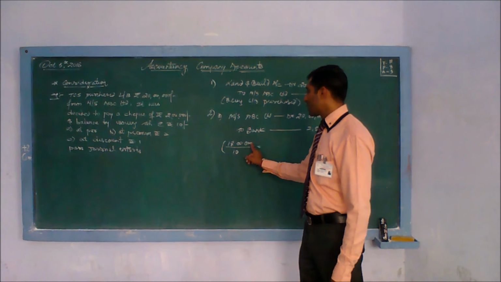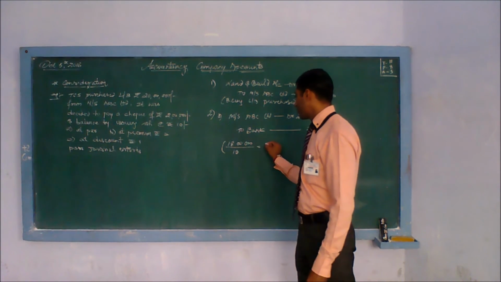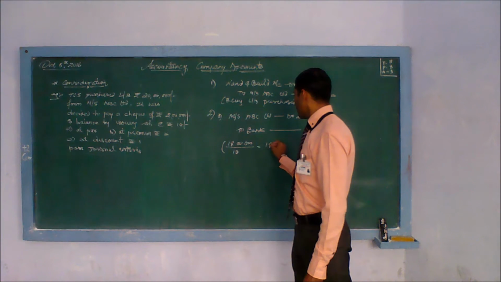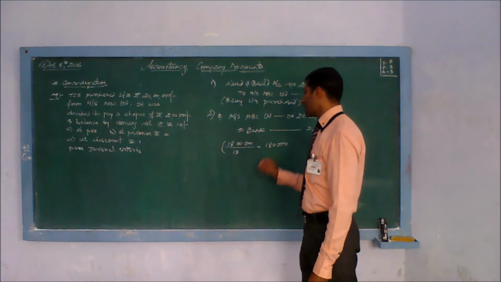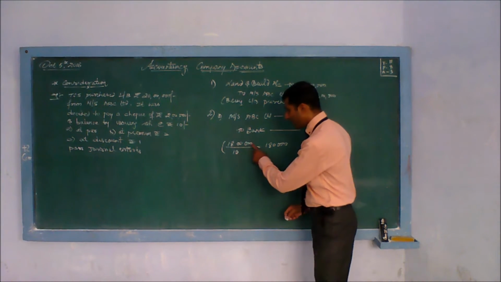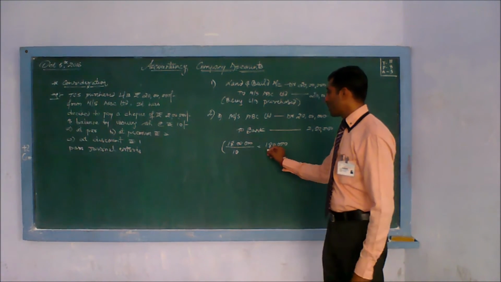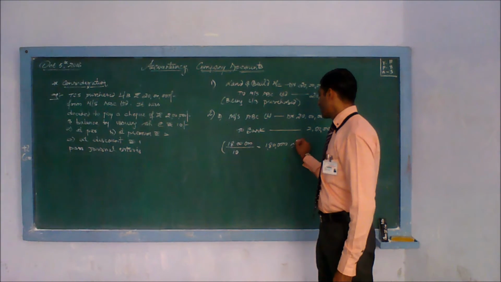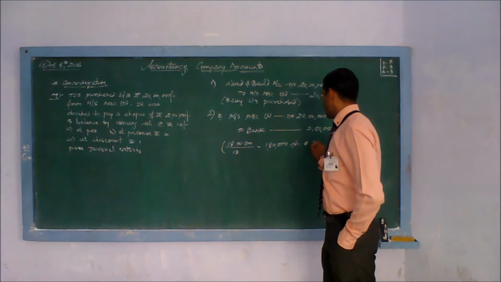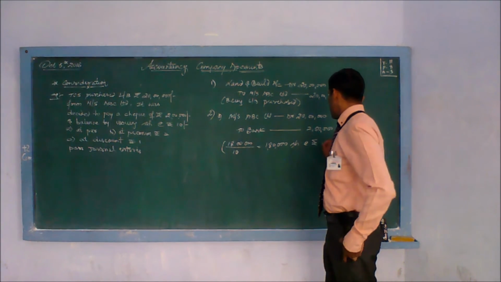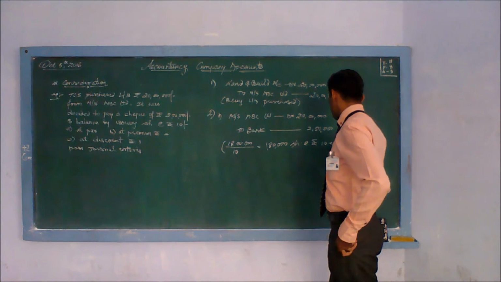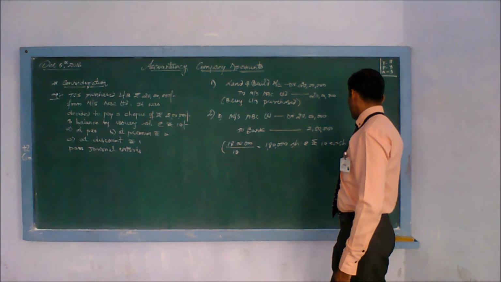From here you got an answer. That means he has been given how much? 1,80,000 shares. This is the quantity of shares which he is getting. Zeros eliminated. You have 1, 2, 3, 4 zeros, 18. So this becomes 1,80,000 shares at rate rupees 10 each, at par.